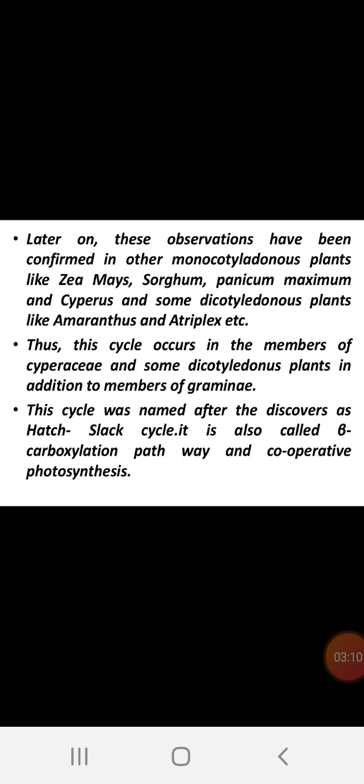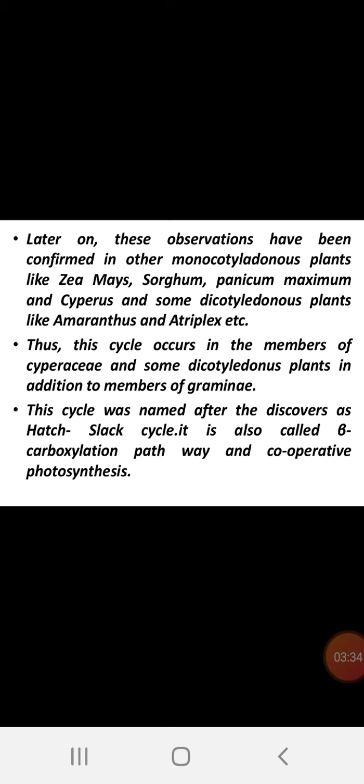Later on, these observations have been confirmed on other monocotyledon plants. These are some plants that show the C4 biosynthetic pathway: maize, Zea mays, sorghum, jowar, Panicum maximum, Cyperus, a type of grass, and some dicotyledons. Most of them are monocotyledons.